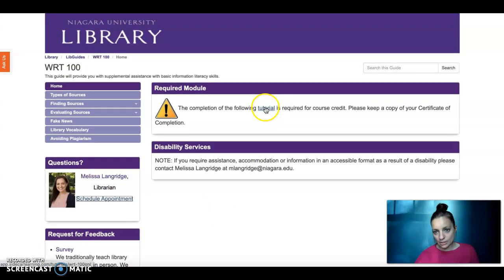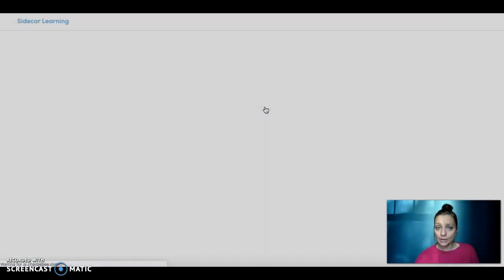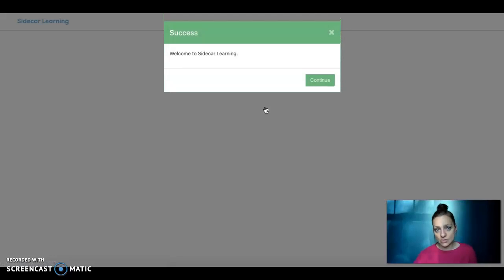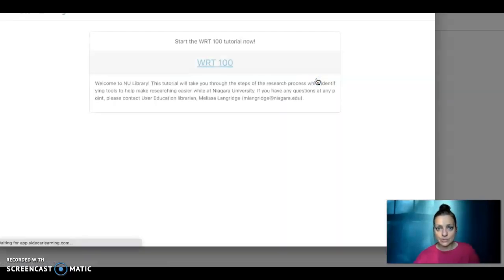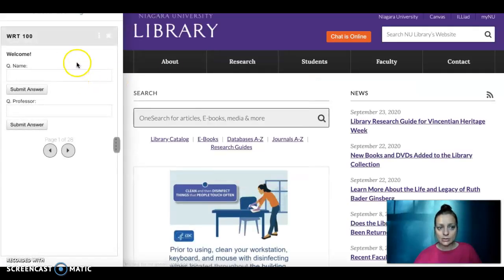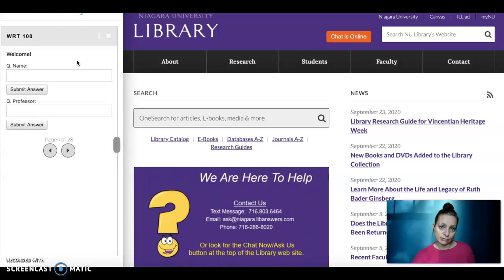But this tutorial, if you click here, it will open up. And this is where you're going to get that certificate of completion that your professor is referring to. So once this opens, click on Writing 100. And this is kind of cool software because you're going to read the directions on the left-hand side, and it lives alongside of a live web page.